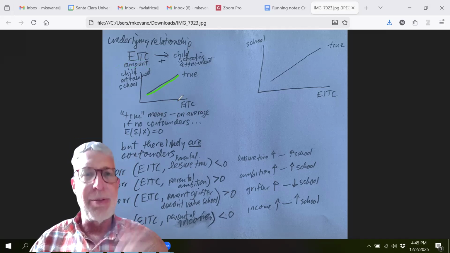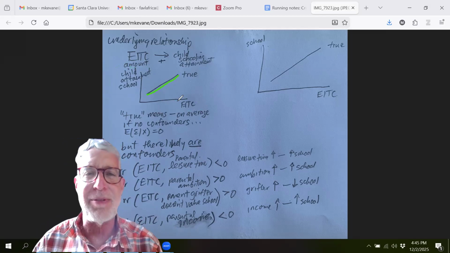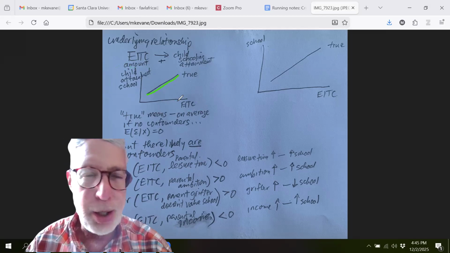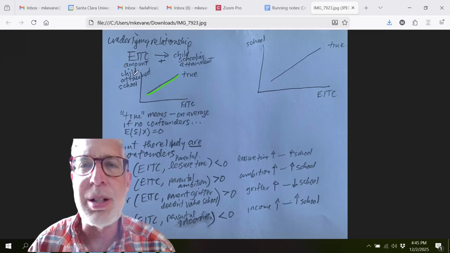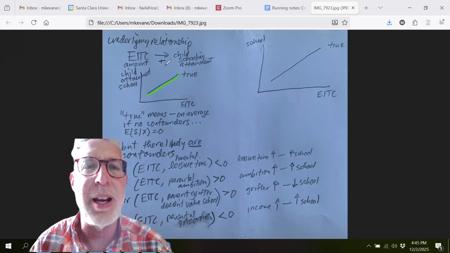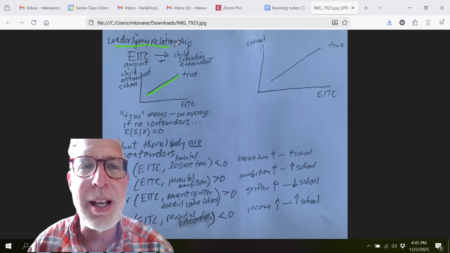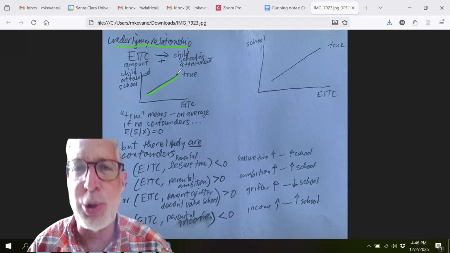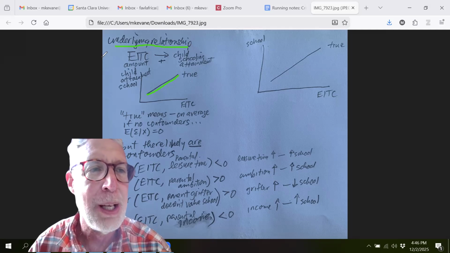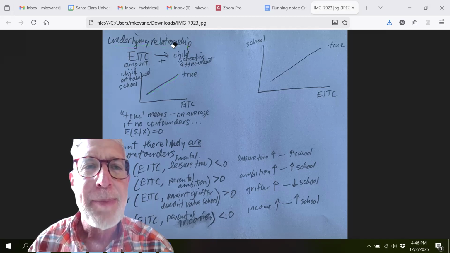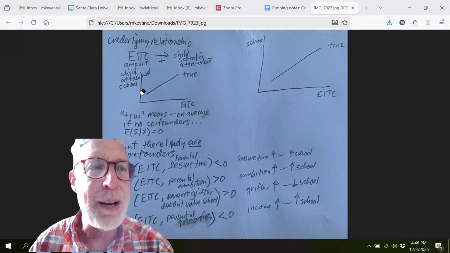We'll imagine we have a large sample of households in the United States. The more earned income tax credit they get, the higher is their child schooling attainment. That's our underlying relationship, and we imagine there's some true positive underlying relationship. Now we're interested in estimating this relationship with the sample that we have.